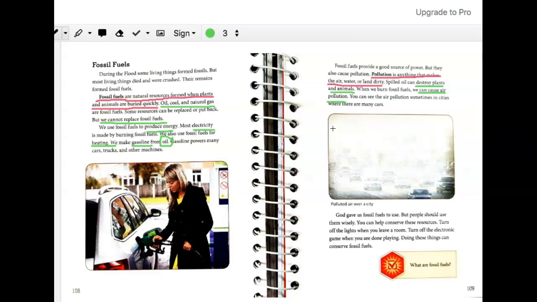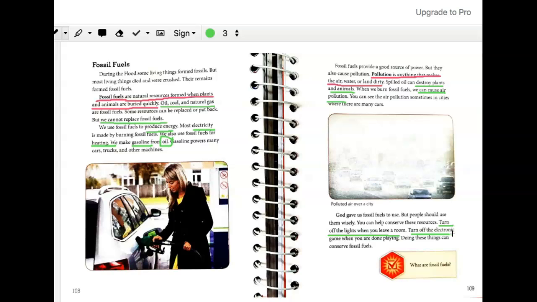So that's why we have to be smart and make wise choices when we are using fossil fuels. Fossil fuels can be helpful, but they can also be harmful. Then what are some ways that we can help conserve fossil fuels? We can conserve fossil fuels by turning off the lights when you leave the room, or you can turn off the electronic devices like the game when you're done playing.